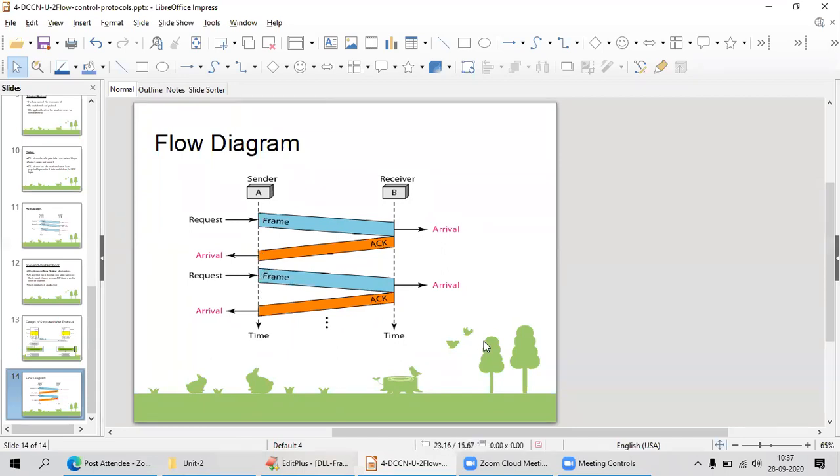In this protocol, we are assuming that I must get the acknowledgement. If the acknowledgement does not come to me, I have to wait until that acknowledgement arrives. We are assuming that everything is fine, there are no issues. Whenever I receive the acknowledgement, I will send another frame to the receiver. This is the biggest disadvantage: I have developed this protocol for ideal channels only, not noisy channels.